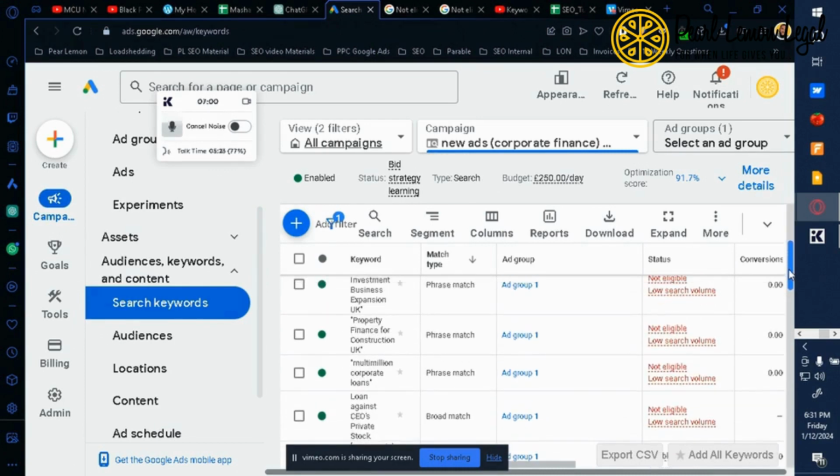So what is required here is, number one, you can either change the location from the campaign level as I showed. Number two, you can re-optimize your search keyword. Number three, you can change the match type. Obviously if you make it broader, the chances are that it will become eligible. We can play from phrase match to a broad match, or lastly, which is the easiest one, is, well, delete it, and that's it.